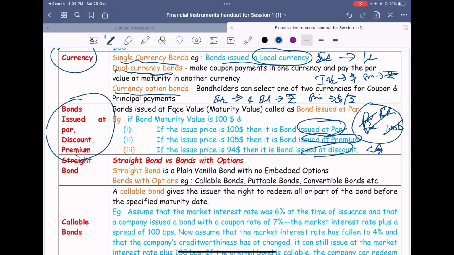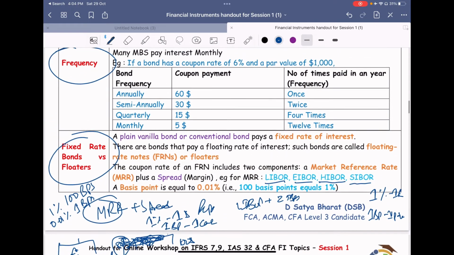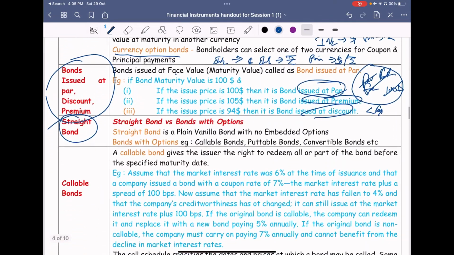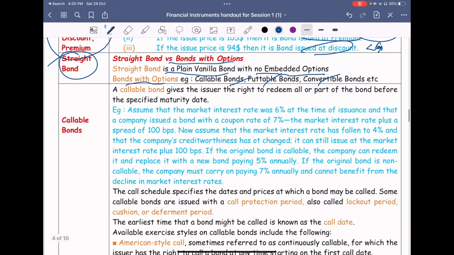Okay, then straight bond. We have seen all these bonds so far. More or less they are straight bonds, meaning they don't have any options in it. It's a plain straight bond, or most commonly it is called a plain vanilla bond with no embedded options. While there are certain other bonds with options like callable bonds, puttable bonds, convertible bonds, we will be seeing them in the next points onwards.